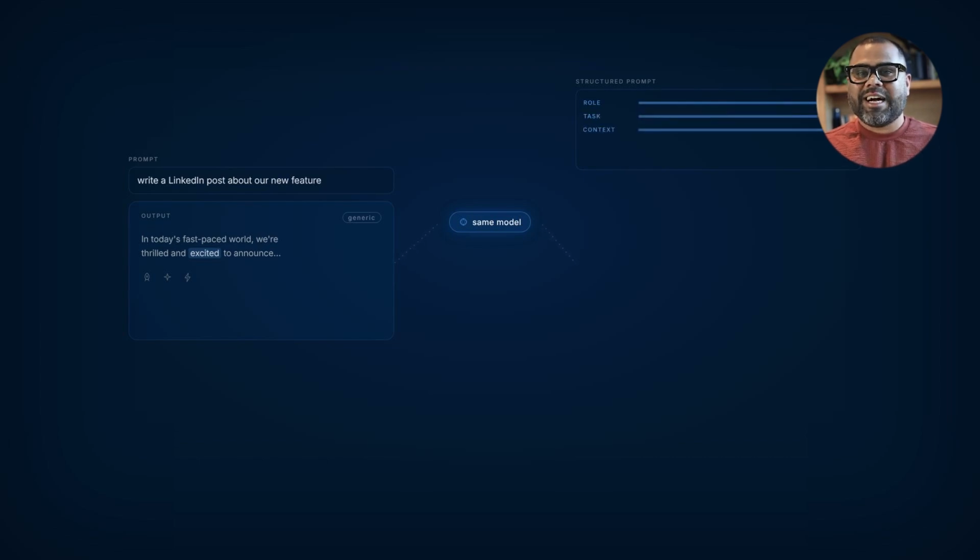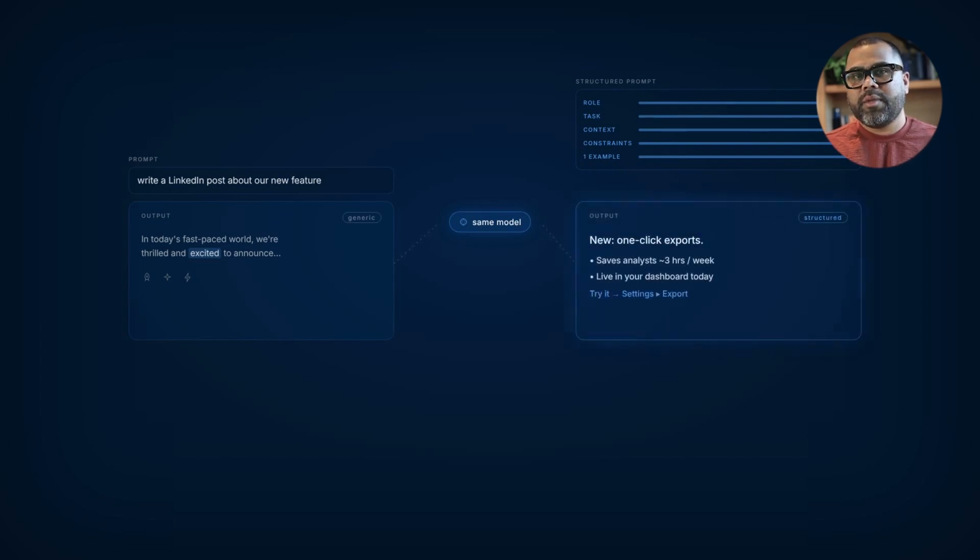Let me show you the difference. Here's a prompt I see all the time: "Write a LinkedIn post about our new feature." Watch what comes back. Generic, hollow, three emojis, the word "excited" somewhere in the first sentence. Now watch what happens when I give the same model role, task, context, constraints, and one example. Same model, same feature, completely different output. The structure isn't fancy, it is just complete.